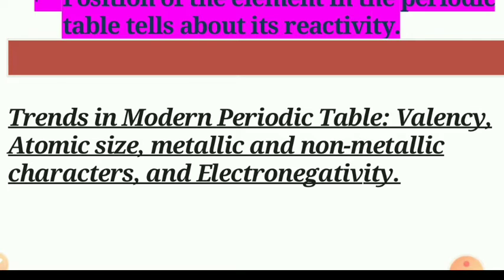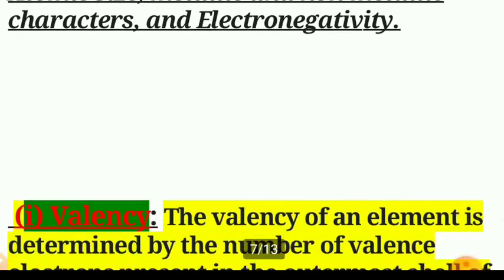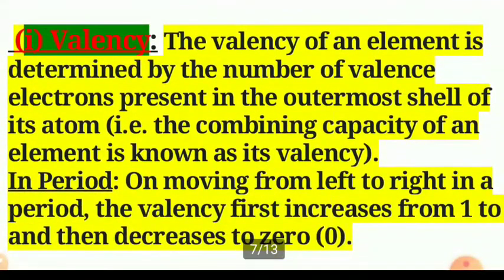Position of the elements in the modern periodic table, that we have seen, is in the group and horizontal line. You will find that all these elements contain the same number of valence electrons. So, the first trend in the modern periodic table that we will see is valency. As you know, the valency of an element is determined by the number of valence electrons present in the outermost shell of its atom.